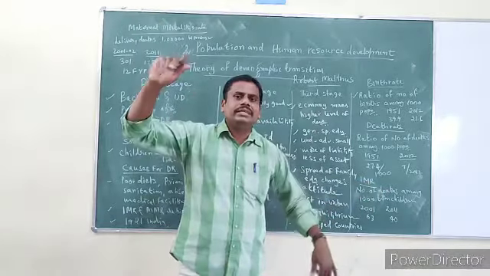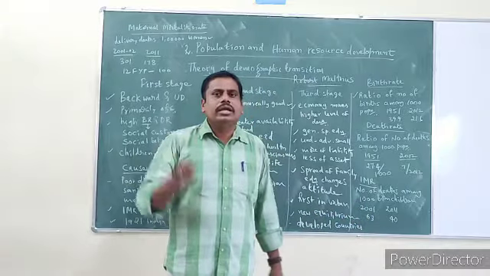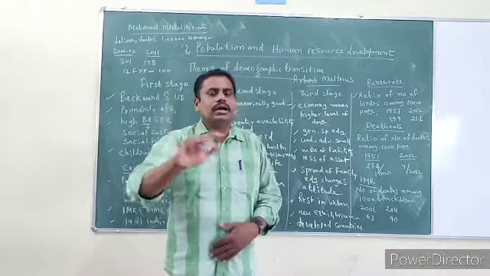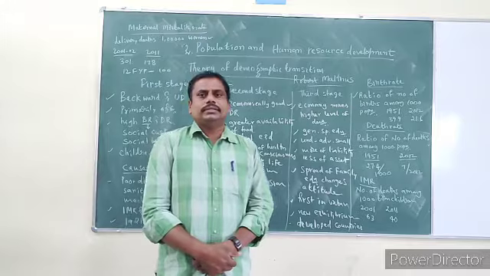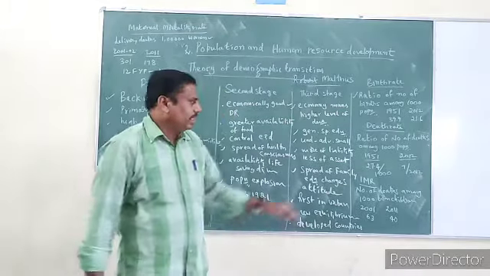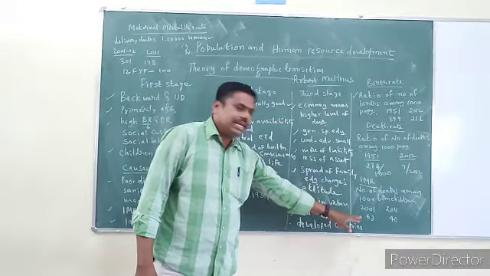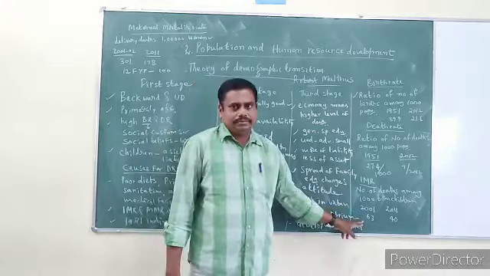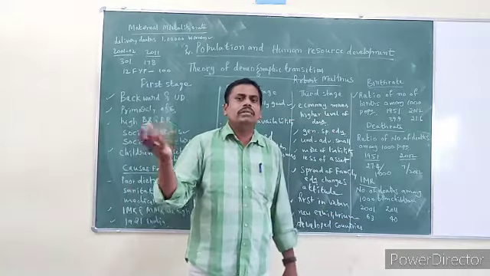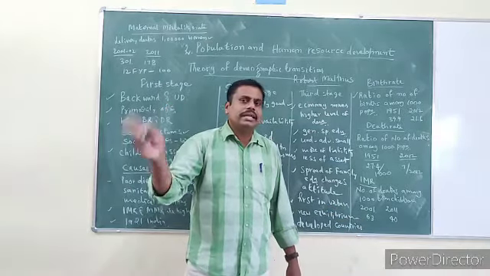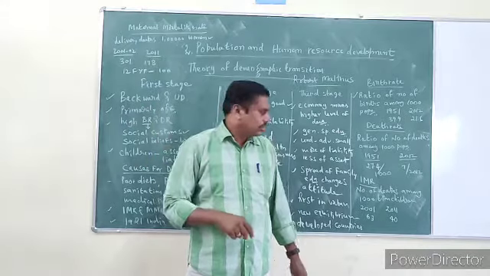Don't consider death rate. Death rate is different from infant mortality rate. Here you are considering only children, not adults. Understood? So infant mortality rate in 2001 in our country was 63. That means for every 1000 newly born children, 63 were passing away.